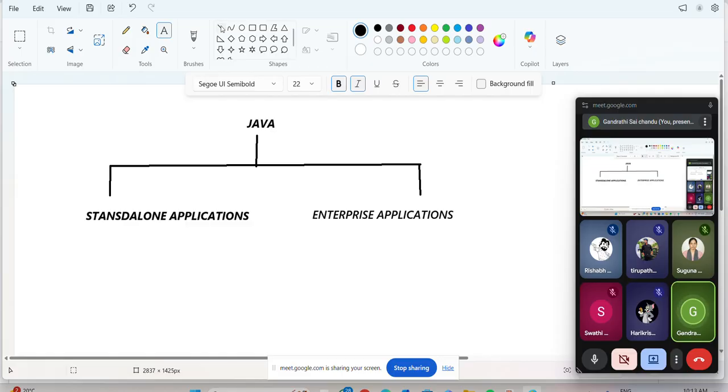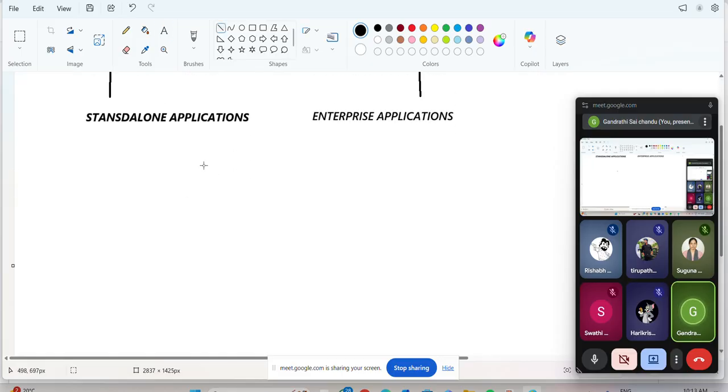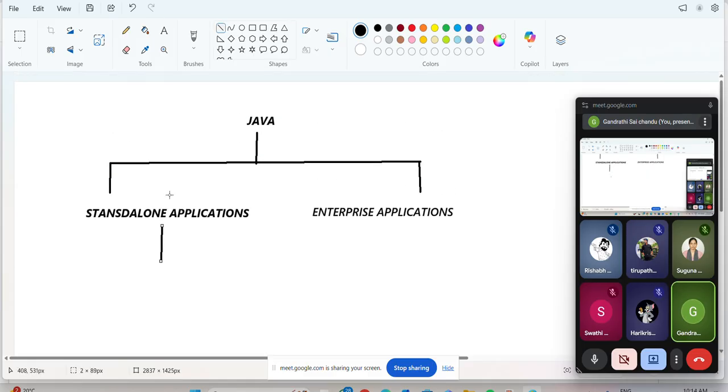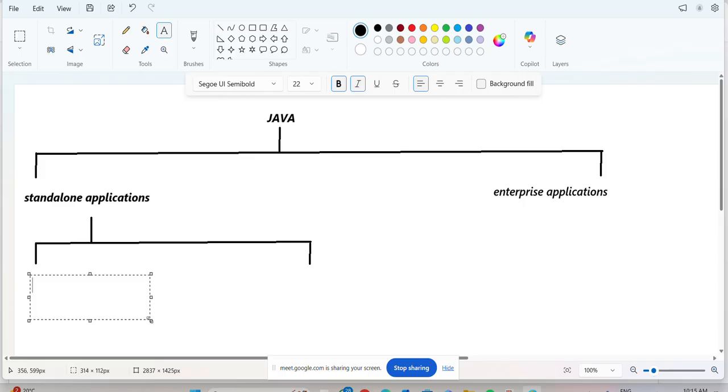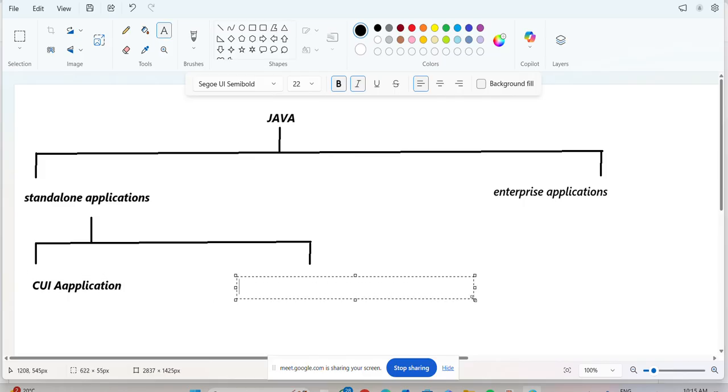Now observe very clearly. I'll write in diagrammatical format also. Here the first one is CUI application, and the second one is GUI application.